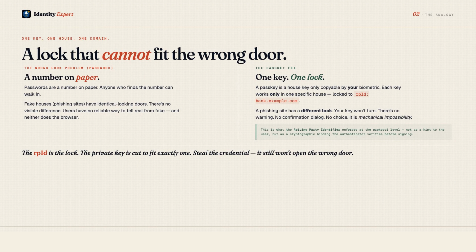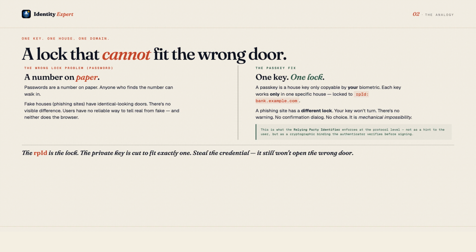Think of a passkey as a house key that can only be copied by your biometric, your fingerprint, or your face. There is no locksmith who can duplicate it. The blank does not exist anywhere except inside a tamper-resistant chip in your device. Now imagine that each copy of that key only works in one specific house; the lock is matched to the key at the factory, and the two are registered to each other. A fake house, a phishing site that looks identical to the real one, has the wrong lock. Your key will not turn, the door stays shut. You cannot be tricked into unlocking the wrong house because the key physically cannot operate a different lock.